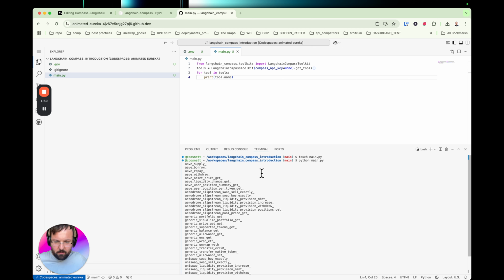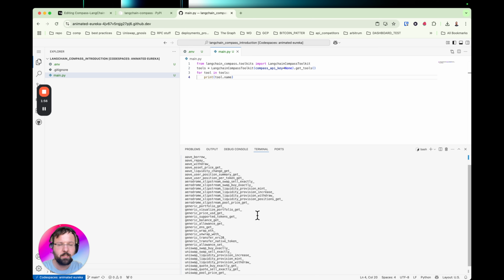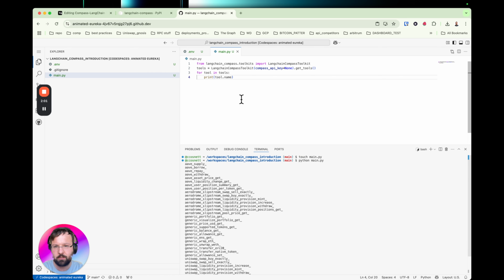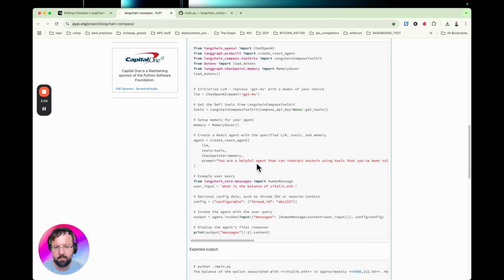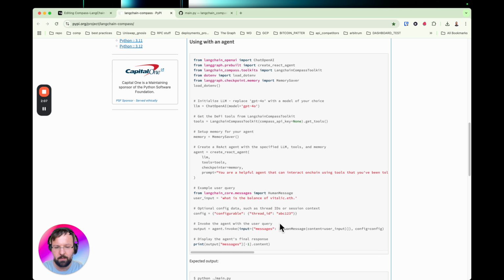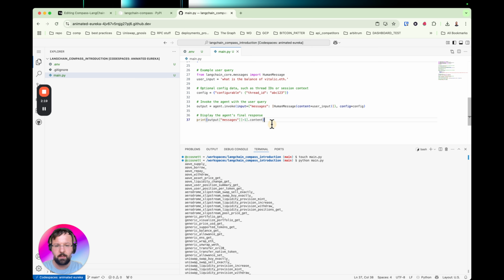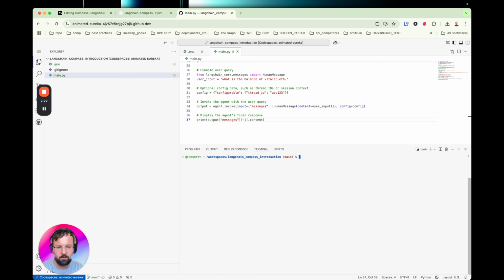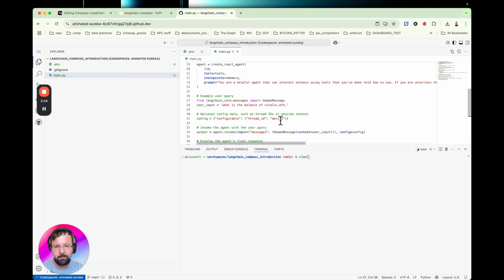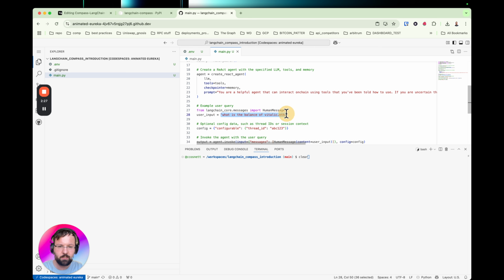Now we're adding more tools every day, so this is rapidly going to go out of date. But if you build an agent in LangChain with this toolkit and you describe your intent, the agent will select the appropriate tool. So here we have a minimal example of an agent in LangChain, and we give the agent all the tools. So let's copy and paste this into the same file, and let's run it. Now in this script, I've hard-coded the prompt for the agent, and we ask the agent, what's Vitalik's balance?